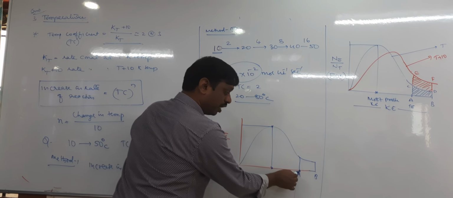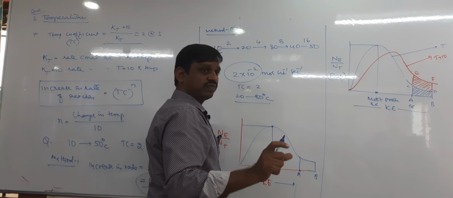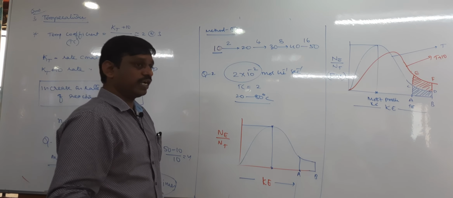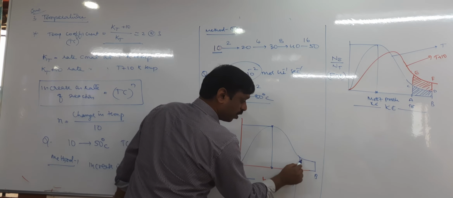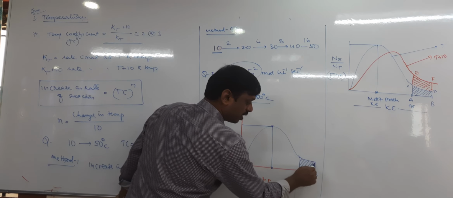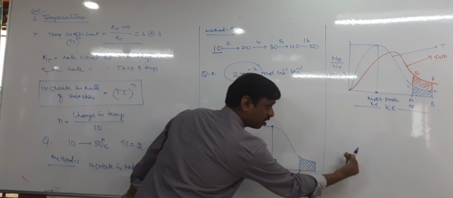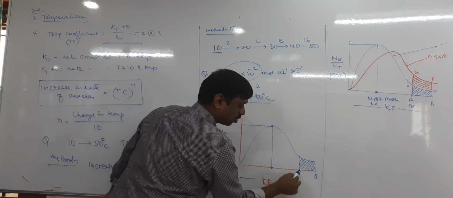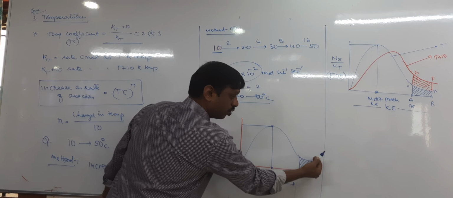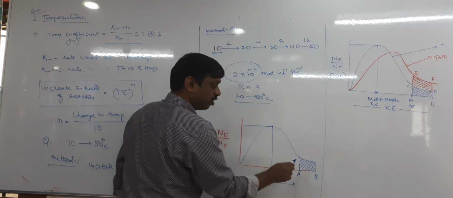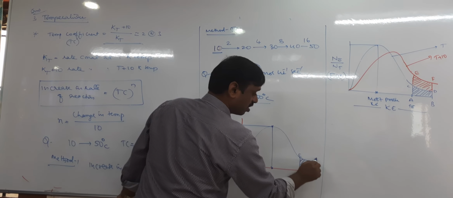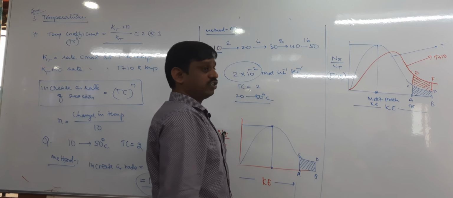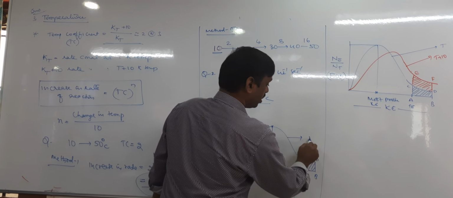Therefore, the molecules having at least threshold energy can convert into product, according to collision theory, which we will study later. After this point A, these molecules have kinetic energy more than the threshold energy, because this side is less than threshold energy and this side is more. These molecules undergo collision and form the product. The shaded area ABCD is the molecules having energy greater than threshold energy. This is at temperature T.